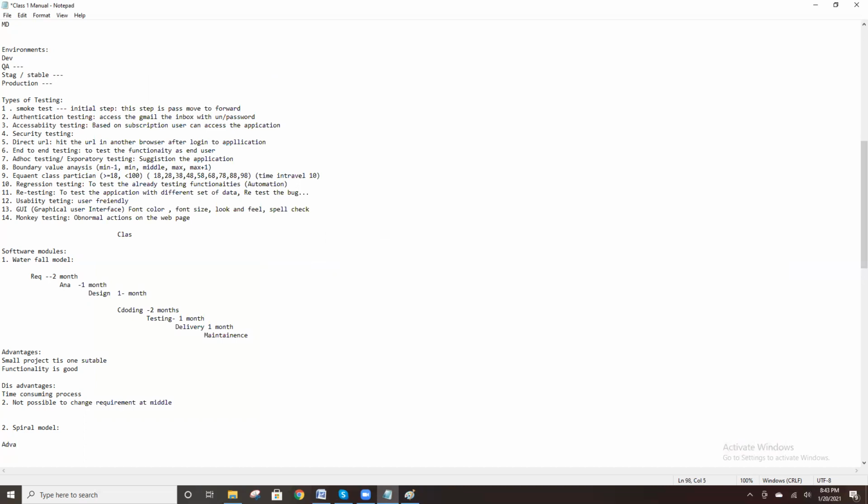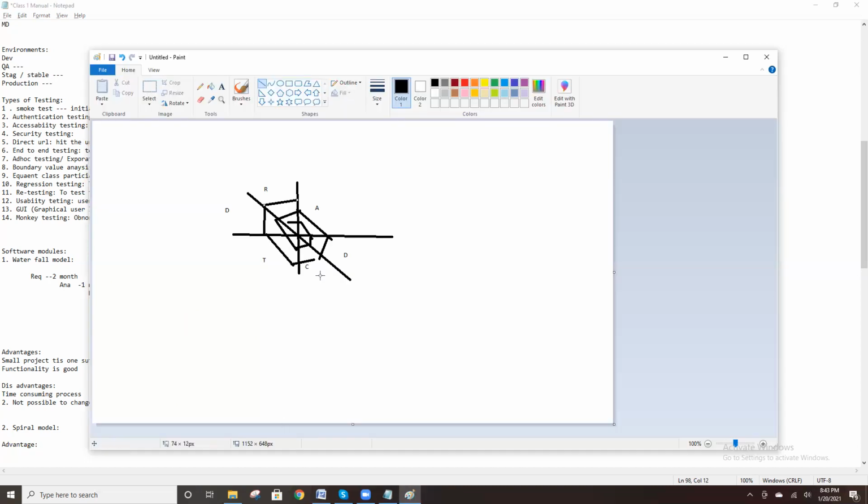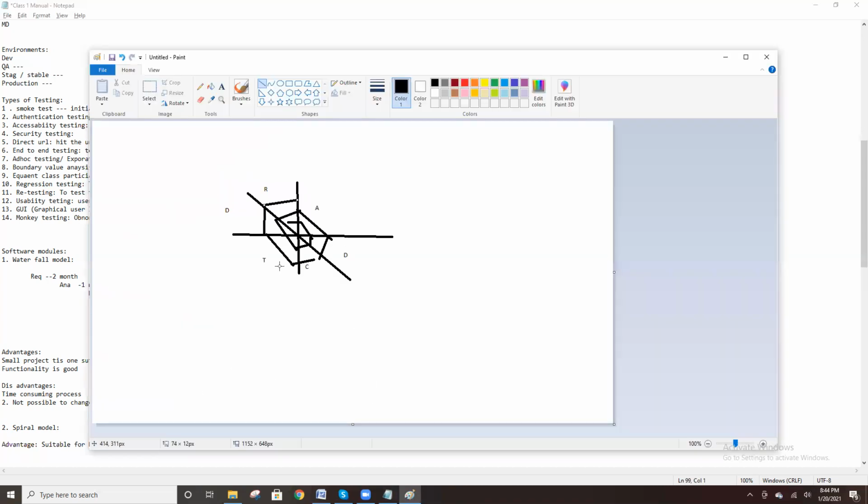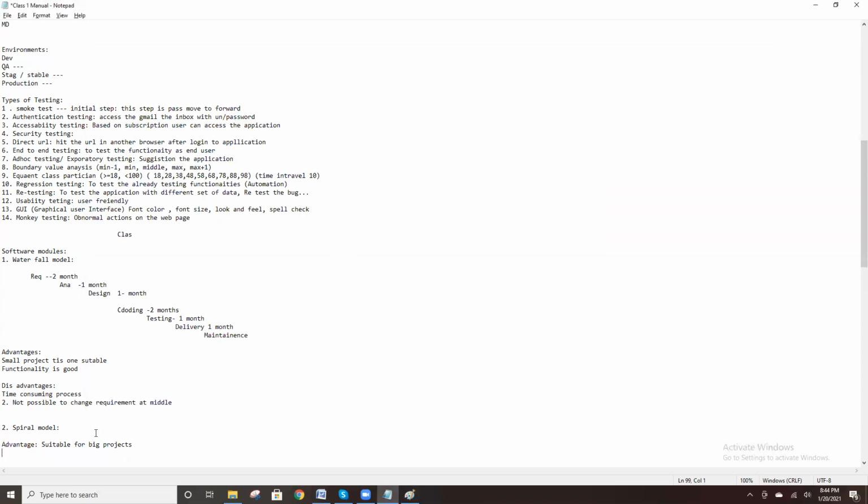Advantages: this is suitable for big projects, right? Obviously any big project, this is suitable. They can change, right? Suitable for bigger projects. But this is not suitable for very small projects, where we only gather the requirements, analysis, development, design, and that's enough. Again we gather the requirements.